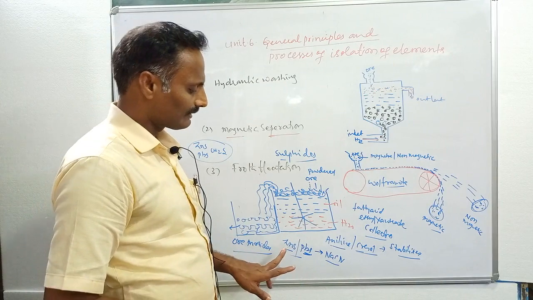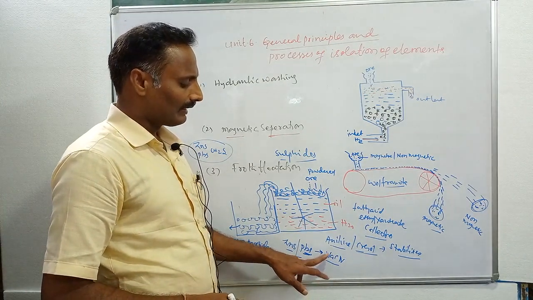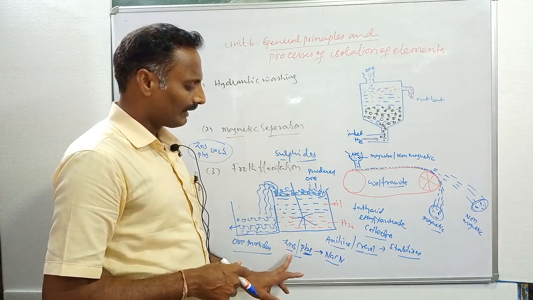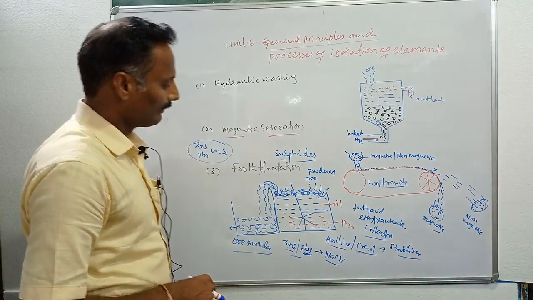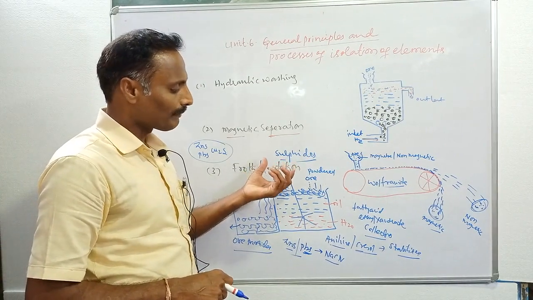Especially for the separation of zinc sulfide and lead sulfide, you use sodium cyanide as a chemical, and this sodium cyanide acts as a depressant. It suppresses zinc sulfide and allows PbS to come with the froth. This is the role of sodium cyanide in the froth flotation technique. The main principle involved in this process is